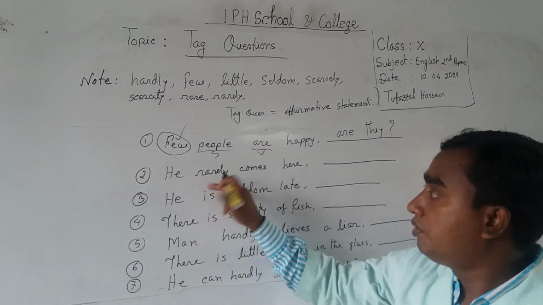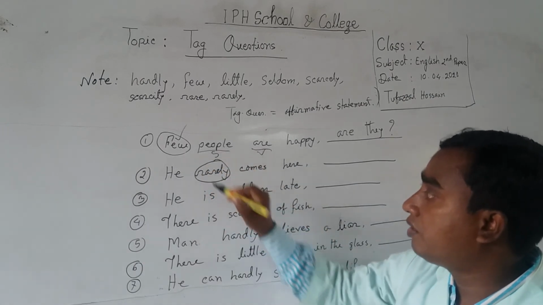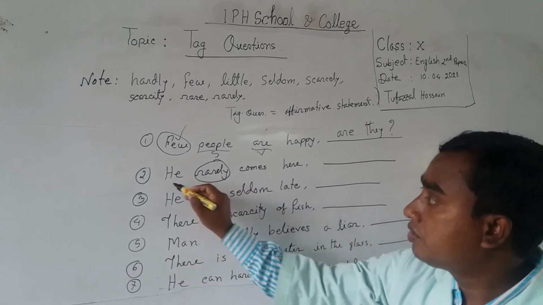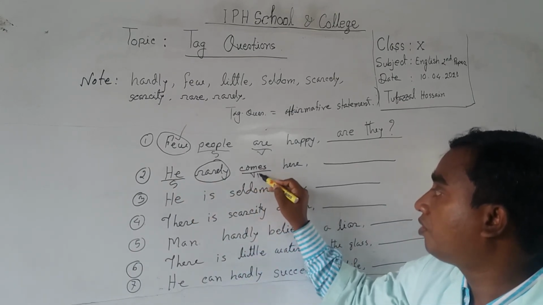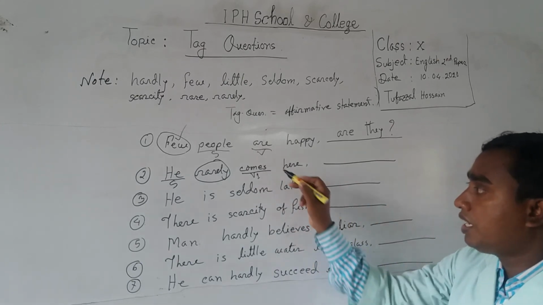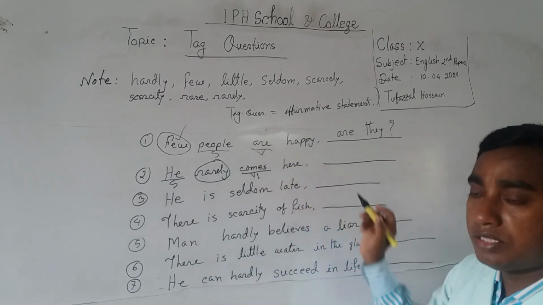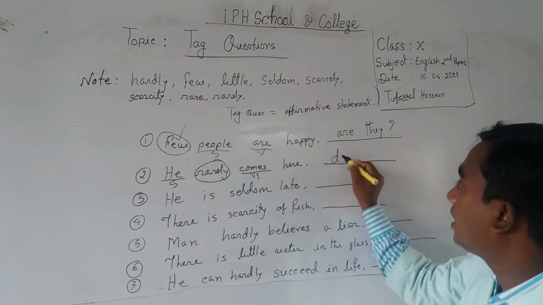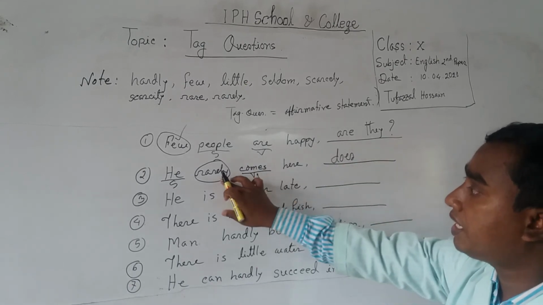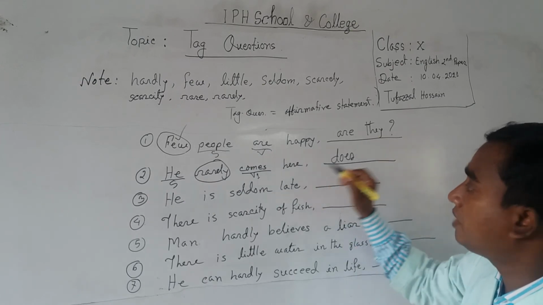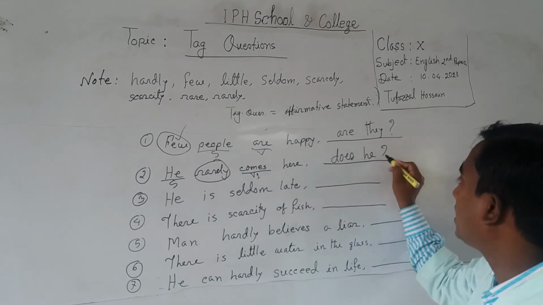Number two, here you see rarely also has negative meaning. So here he is the subject and comes is the present form, verb one. So with verb one, we take does, and it will not accept a negative, and as rarely is a negative sign, it will be an affirmative statement. So it will be he.